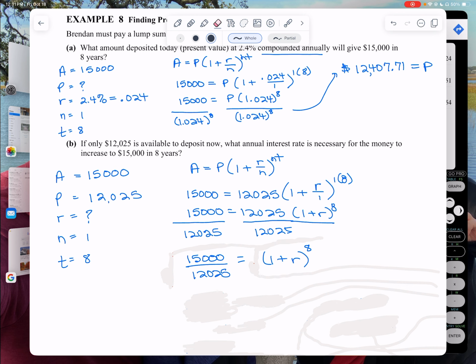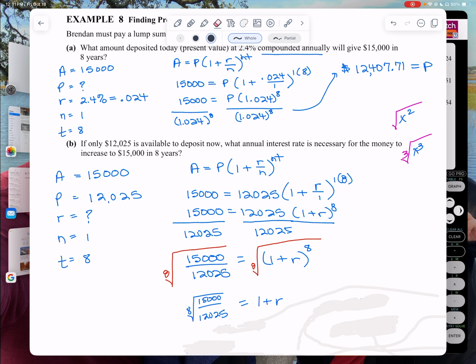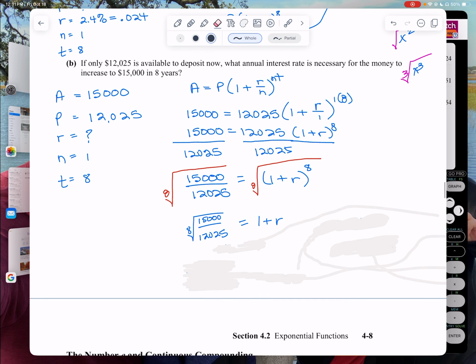Now I have 1 plus r to the eighth power. How do I get rid of the eighth power? Same way that I got rid of it when it was x squared. I would take the square root. When it is x to the third, I would take the cube root. So when it's x to the eighth, what do I do? I'm going to take the eighth root. Yes, it's weird, but look what I'm going to get. On the right-hand side, I have just 1 plus r. On the left-hand side, I have the eighth root of the 15,000 over 12,025.